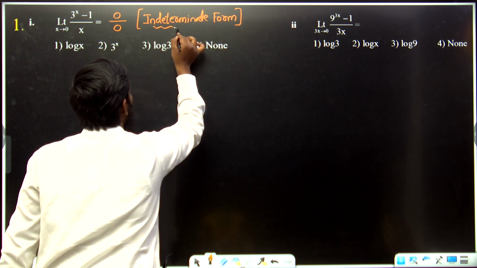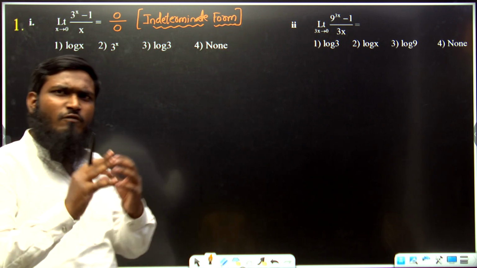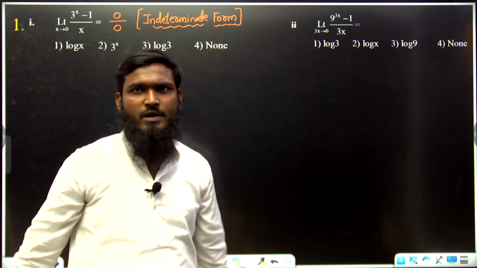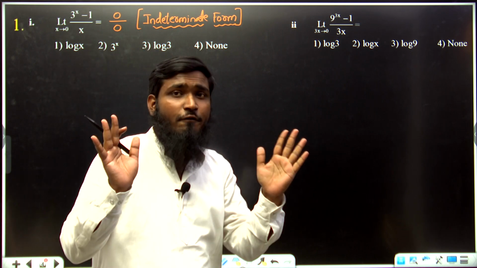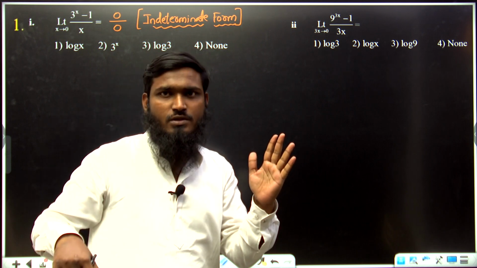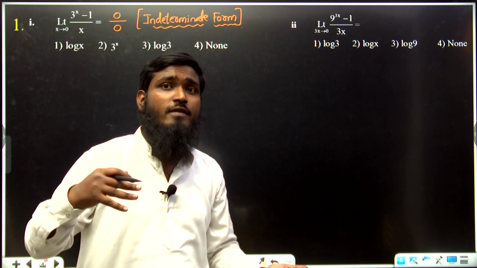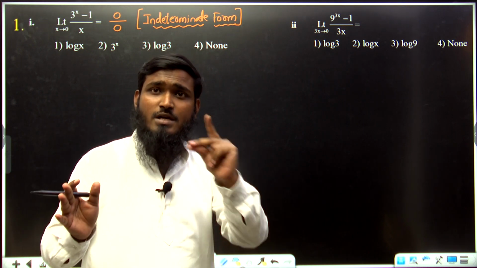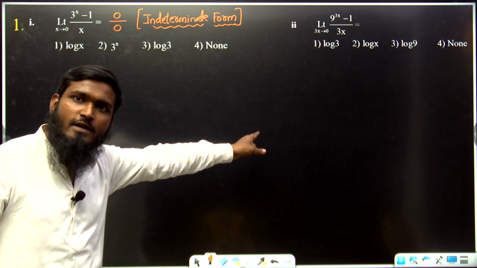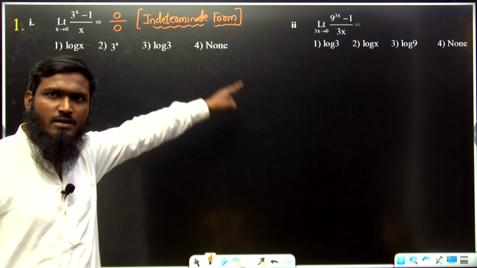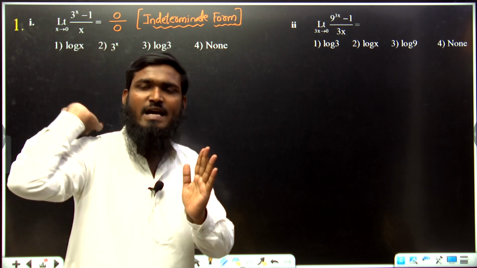Whenever we get these indeterminate forms, we have to make some changes in the question, then we can solve that part. But I will be giving you the time saving results, because we do not have that much time for preparing all the questions, for all the topics. We have to cover all the chapters we have in mathematics. So I'll be giving you some time saving results. By seeing the question itself, we can solve the answers. Question, answer, question, answer. These questions only will be coming in the examination.